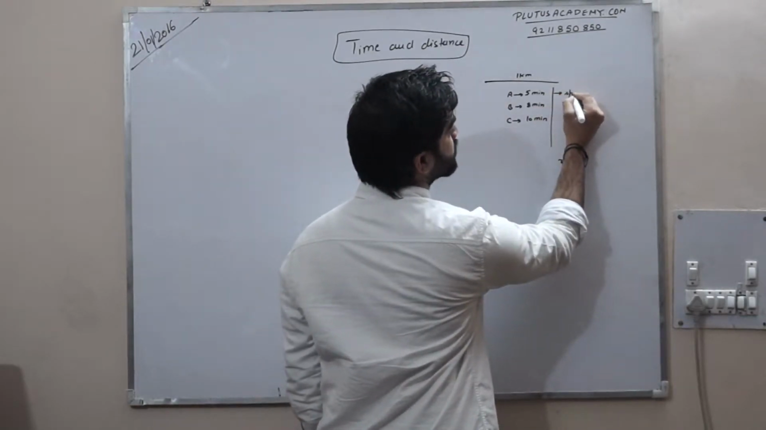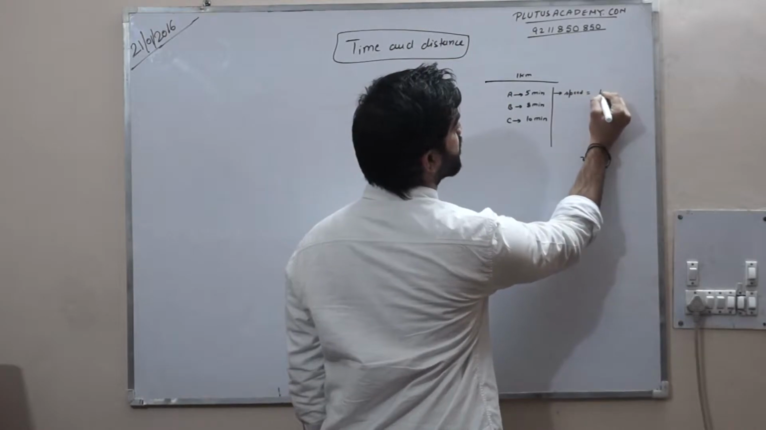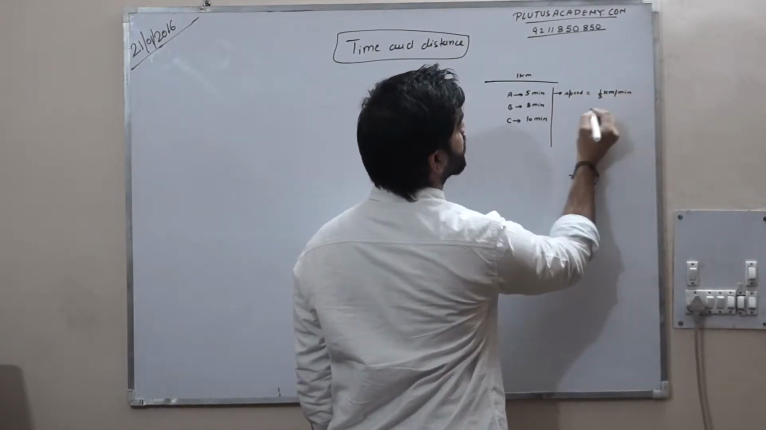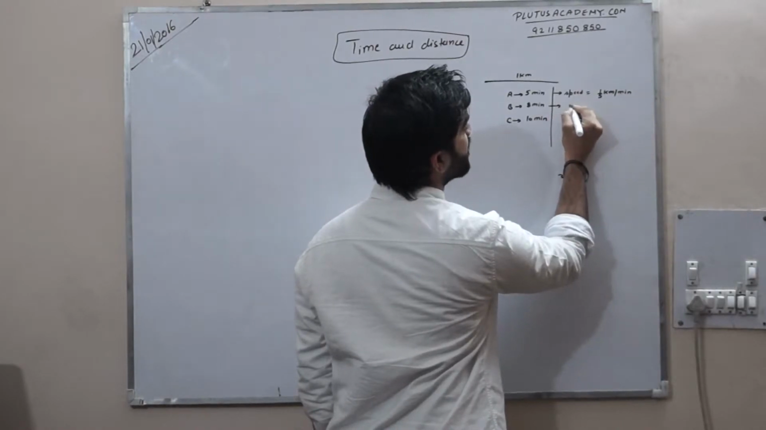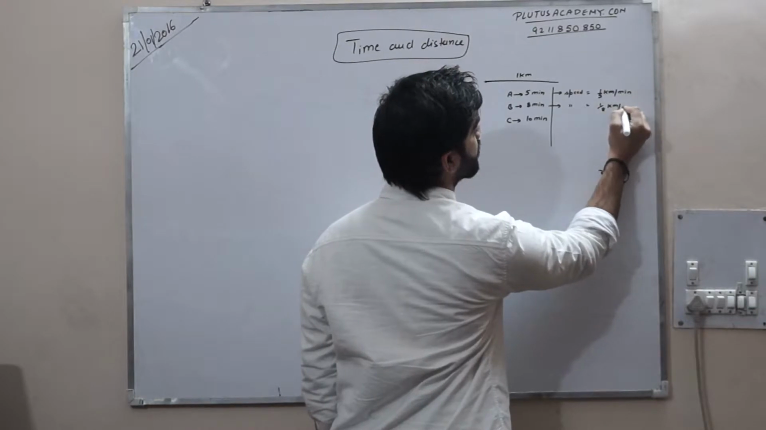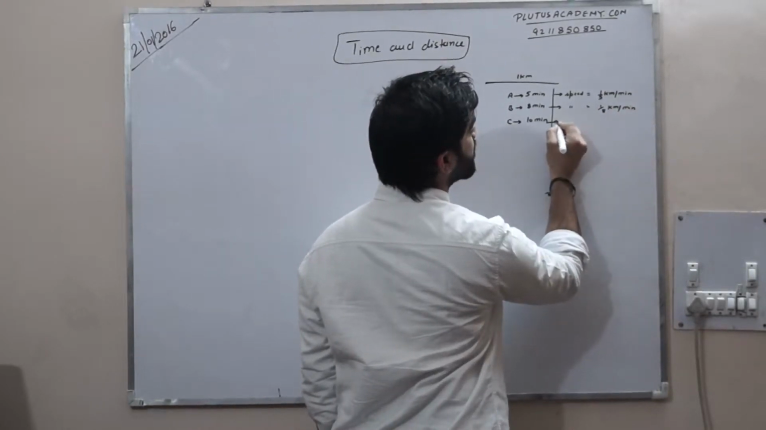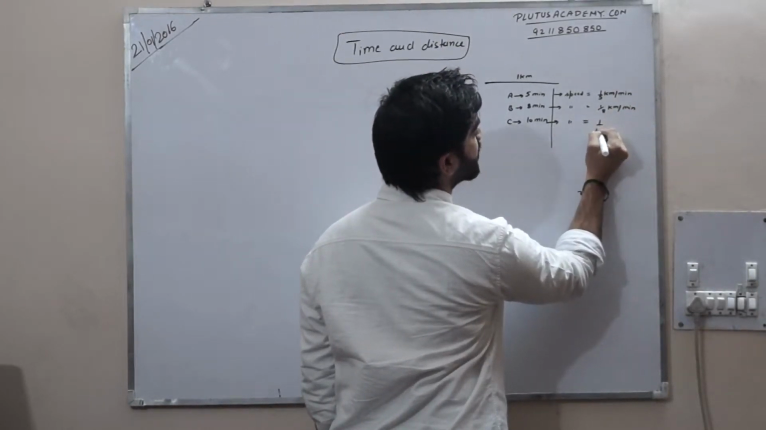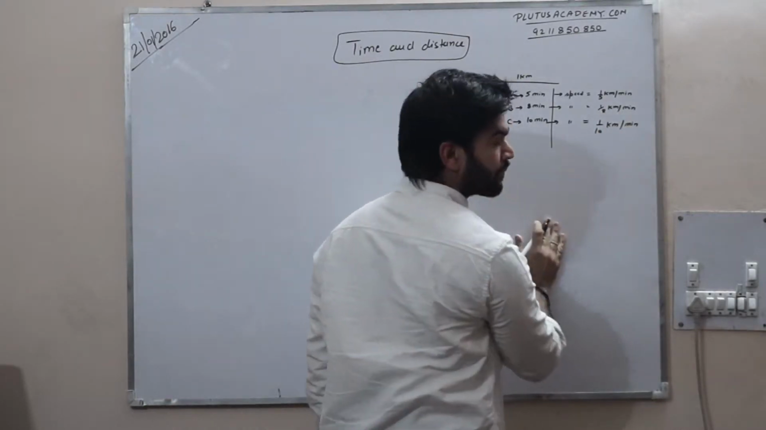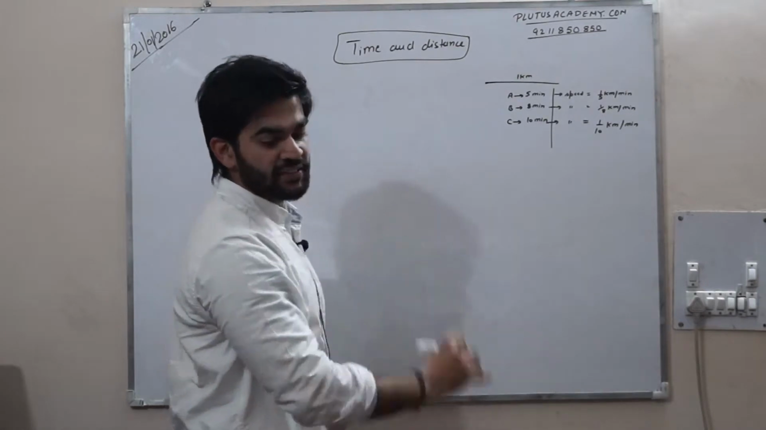It means speed for A in terms of minutes is 1/5 kilometer per minute. Speed for B is 1/8 kilometer per minute. And what is the speed for C? This speed is 1/10 kilometer per minute. Okay, so what he is saying in the question,